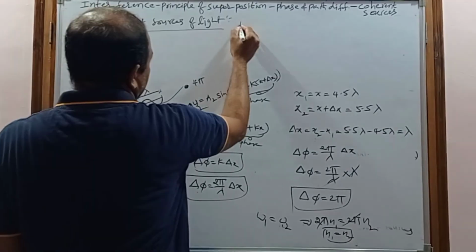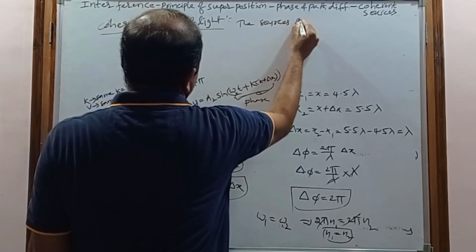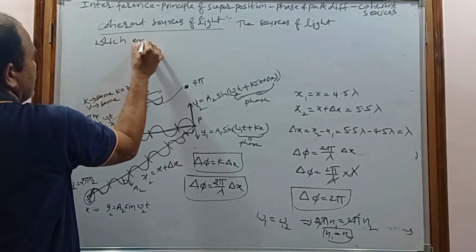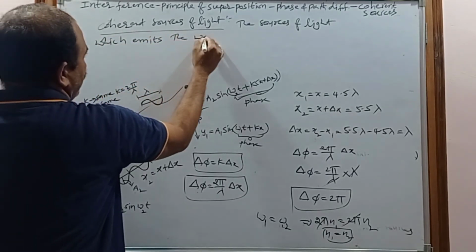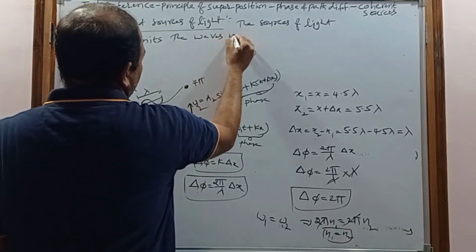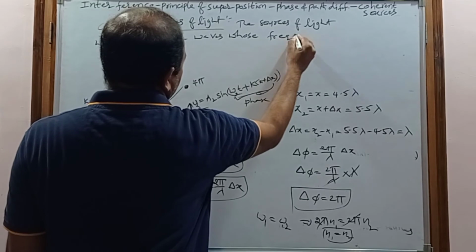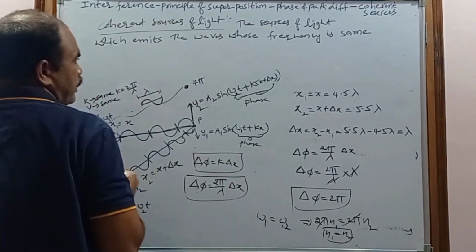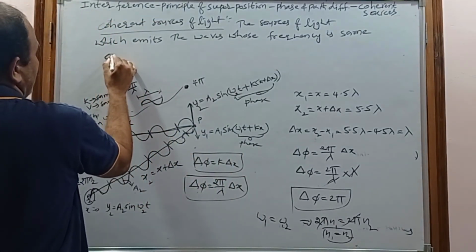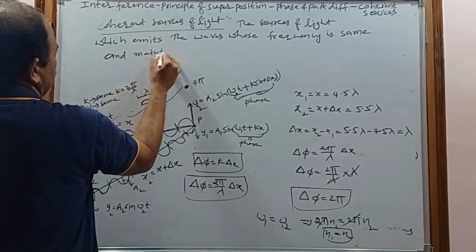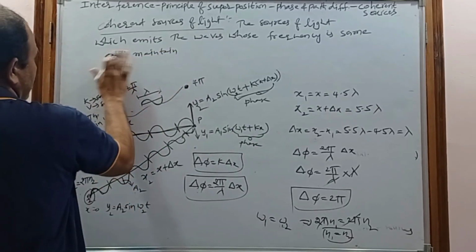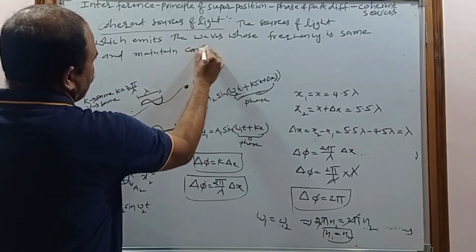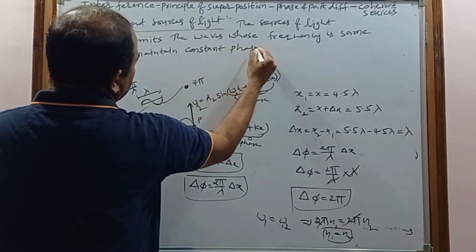So what is a coherent source? The sources of light which emit waves whose frequency is the same, and maintain constant phase difference.